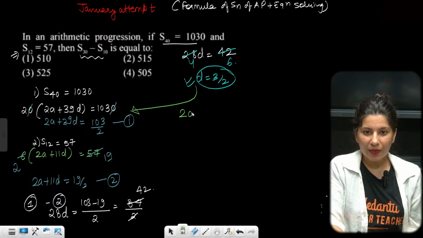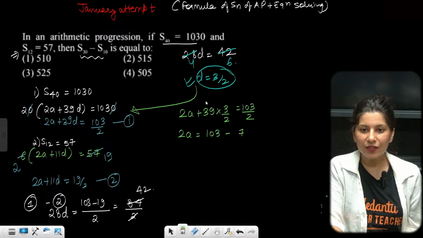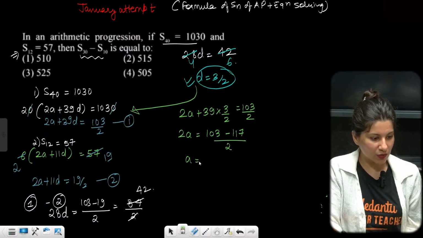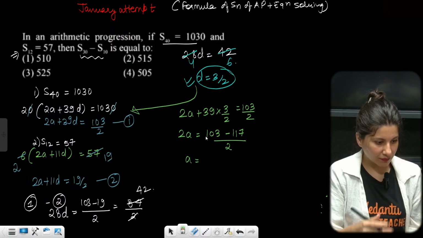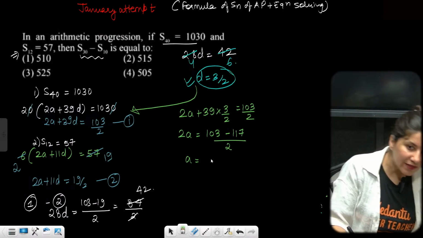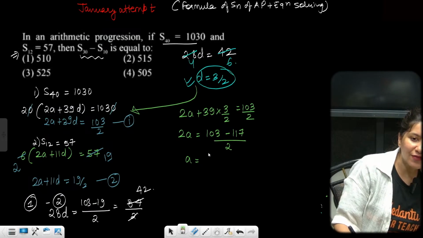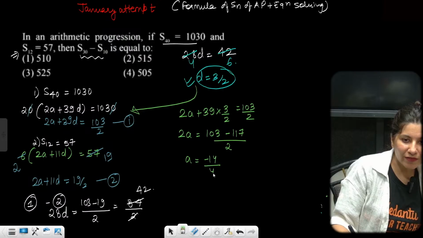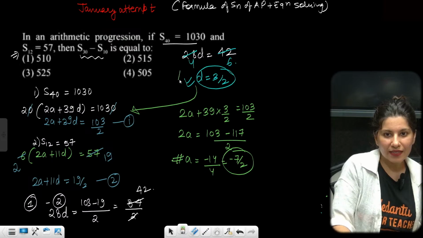So 2A plus 39 into 3 by 2 is equal to 103 by 2. 2A is going to give you 103 minus 9 3s are 27, 2 carry, 3 3s are 9, 10, 11 upon 2. So A is going to be, if you solve it, your A, tell me. Value of A is minus 7 by 2, right? Minus 14 by 4 is minus 7 by 2. This is your A, and this is your D.